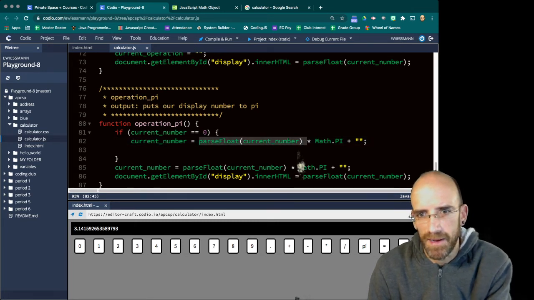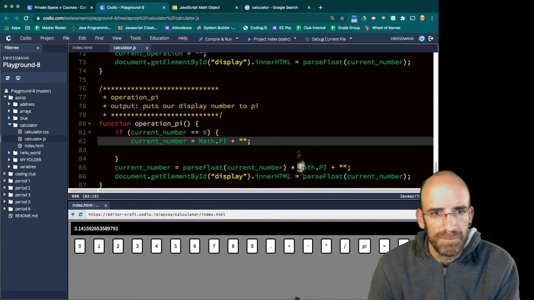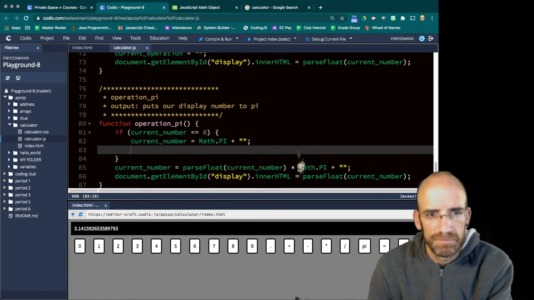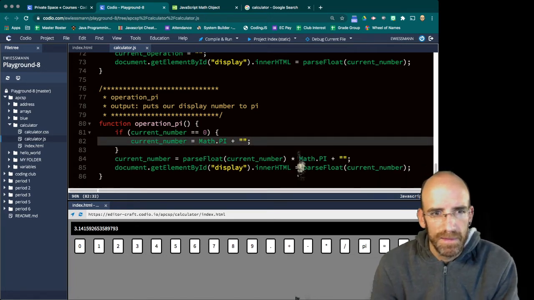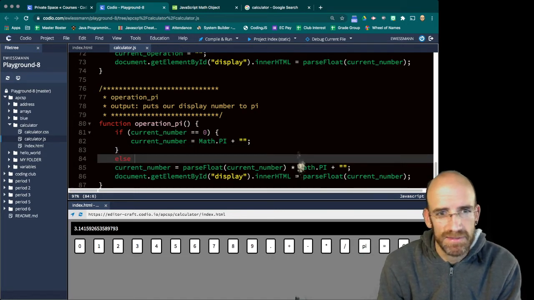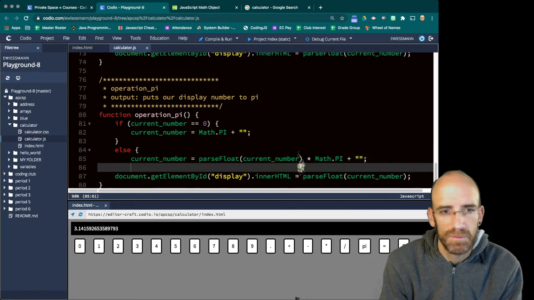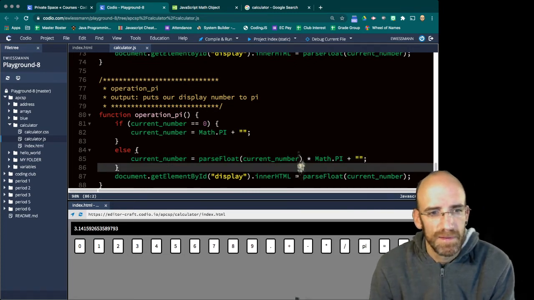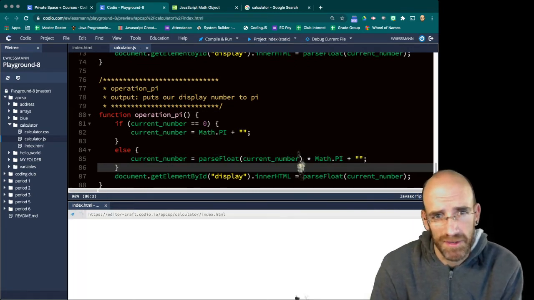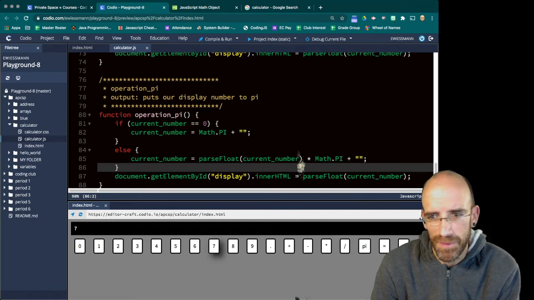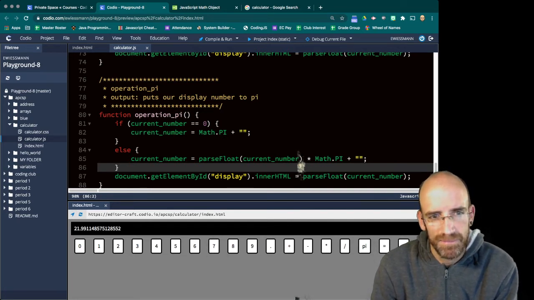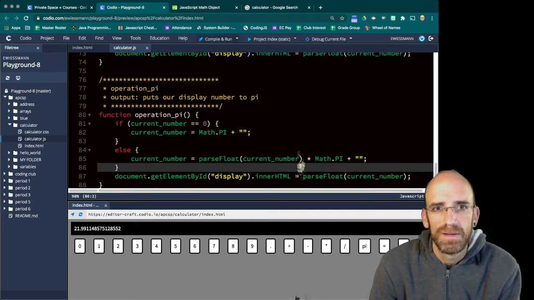We'll go back to pi, and we are going to use the else statement here. Else means if it's not 0, we're going to multiply it. So pi actually was a little trickier than one would think. So 7 pi gives us 7 times pi. That works. Let's look at the next one.